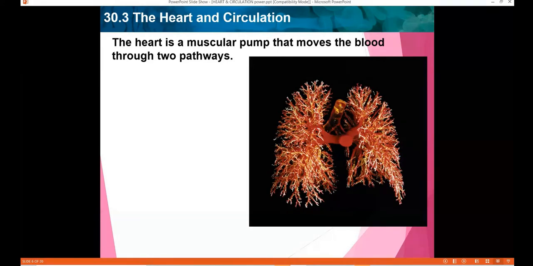The lub sound occurs when the valves between the upper and the lower chambers of the heart snap shut. And the dub sound is made by valves closing the two arteries that carry blood out of the heart. So if a valve does not close properly and allows blood to leak backward, the sound of the heart changes. A heart with a leaky valve might sound like this, lub-dub, like that, okay? So the sounds your heart makes can tell a physician a great deal about how it is performing.